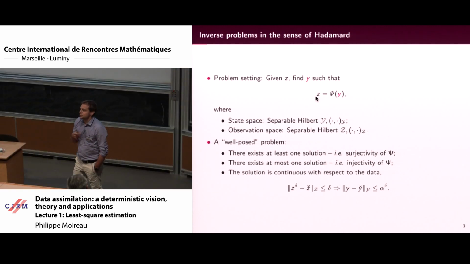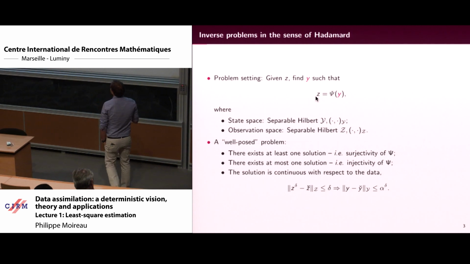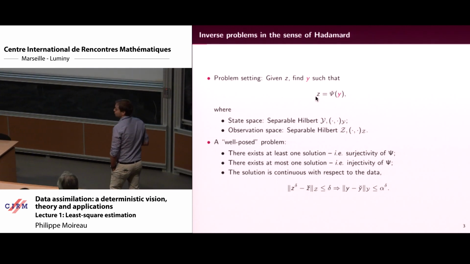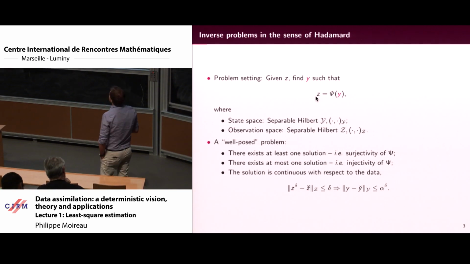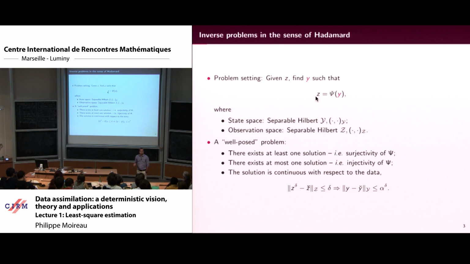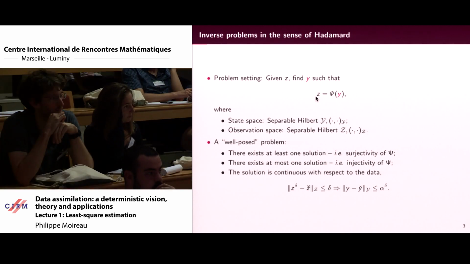What you need is injectivity, surjectivity, and basically what you expect when you do an inverse problem. It's an inverse problem in the sense that you will have to invert psi. It's really just a point of view, because every inverse problem is a direct problem of the inverse.